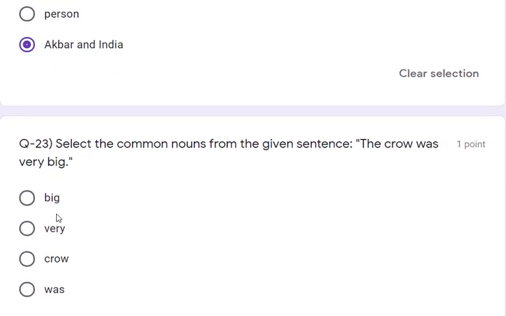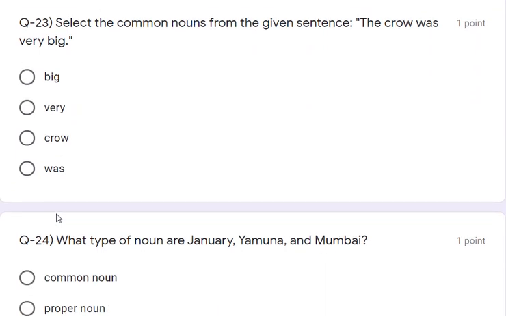Okay. Now question number 23: select the common noun from the given sentence. The crow was very big. So we need to select the common noun. The answer will be crow because crow is the common noun. So the answer will be crow.